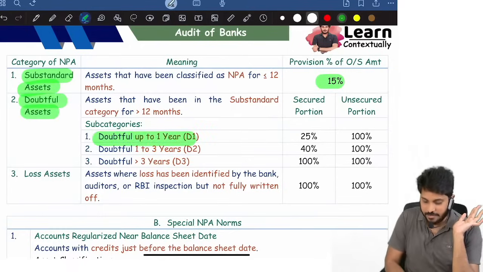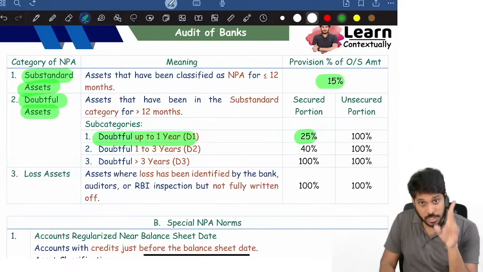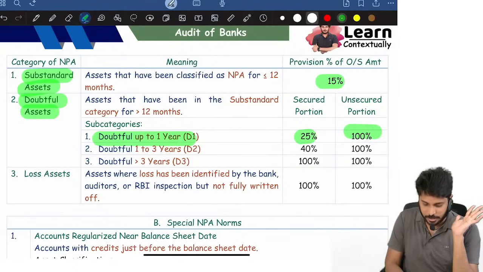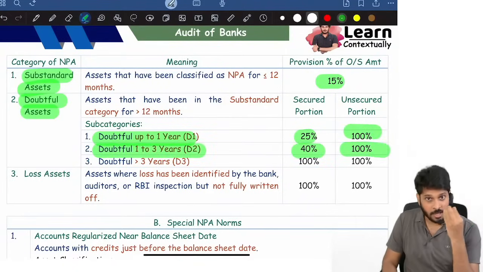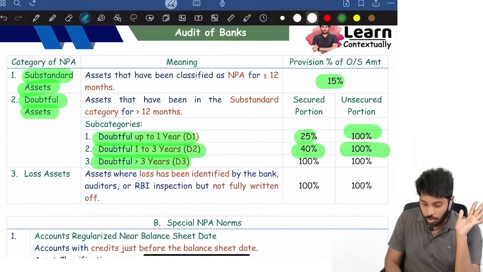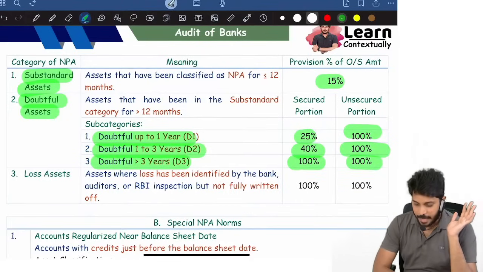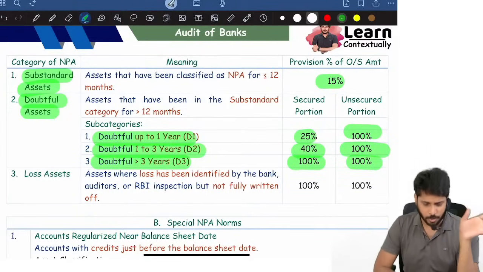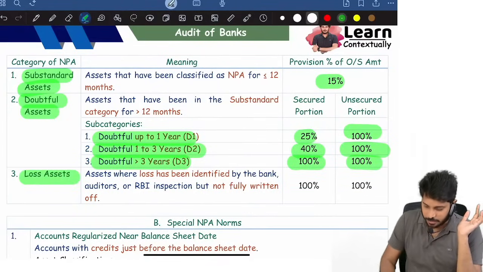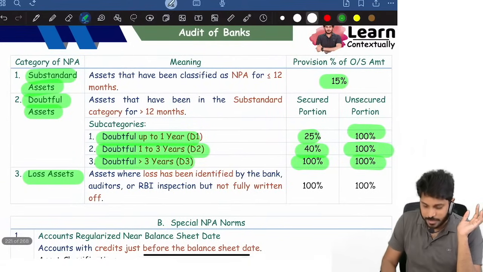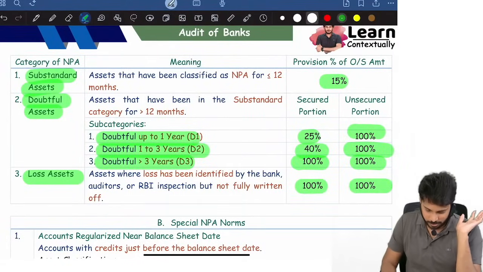Doubtful asset, D1 category, secured portion 25%, unsecured portion 100%. D2 category, secured portion 40%, unsecured portion 100%. D3 category, secured portion 100%, and unsecured portion 100%, both. Suppose it is a loss asset, where loss has been identified, total 100%. Getting it?